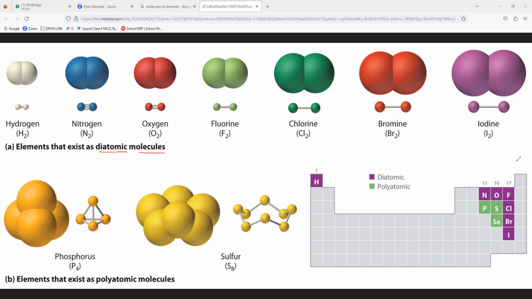That will come at this point. The 18th group of our periodic table is what we call the noble gases. Helium, neon, argon, krypton, xenon, and radon.